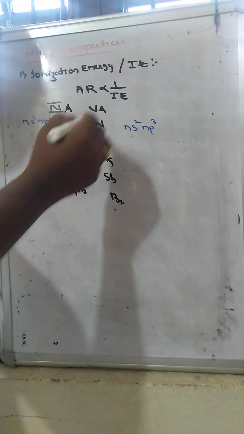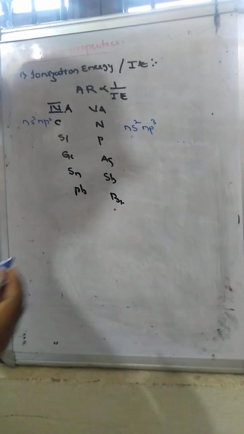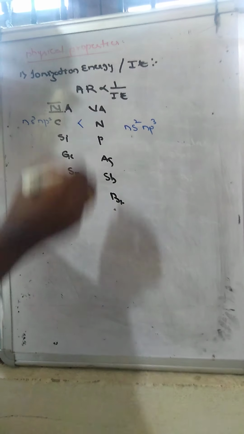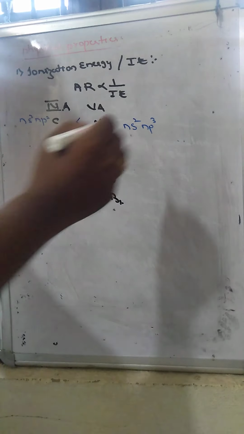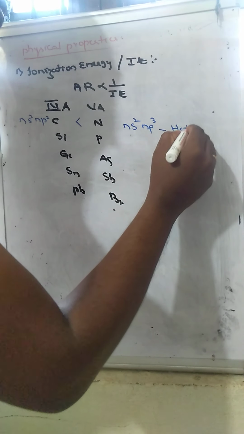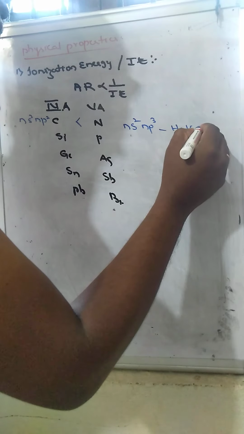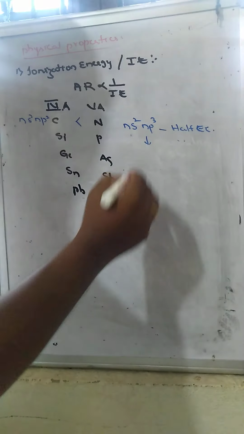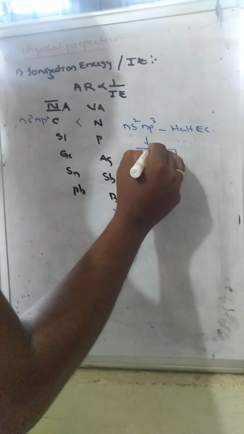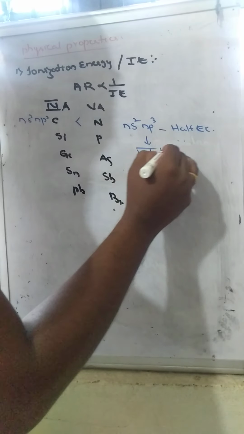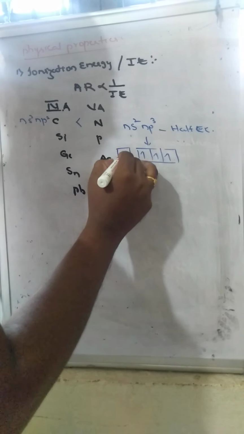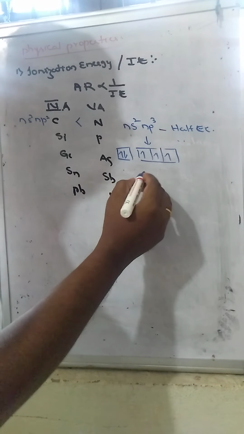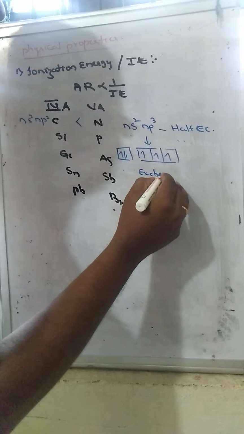So generally from left to right ionization energy increases, but when comparing carbon and nitrogen, nitrogen has the higher ionization energy due to its half-filled electronic configuration in the p orbitals, 1, 2, 3, whereas the s orbital has 2 electrons. Due to the half-filled configuration, there is more exchange of electrons, so the exchange energy will be more.